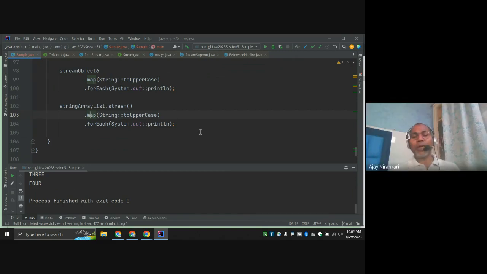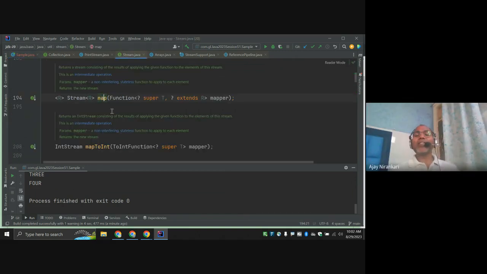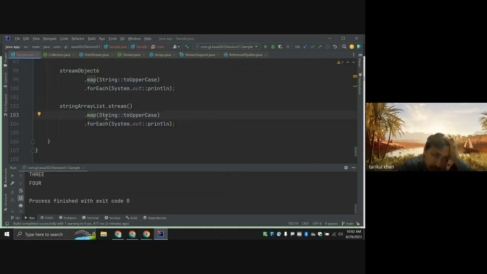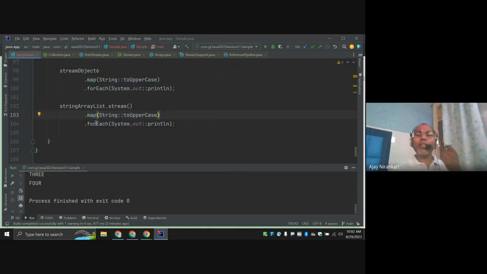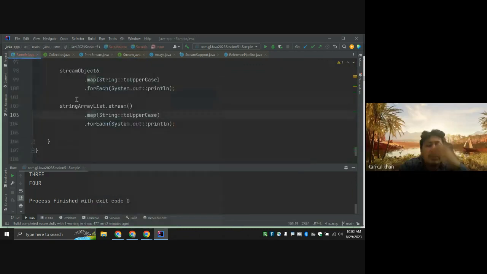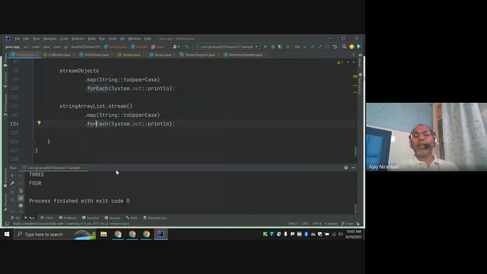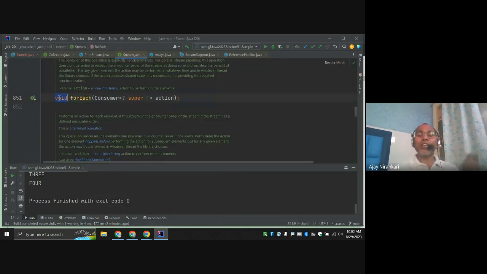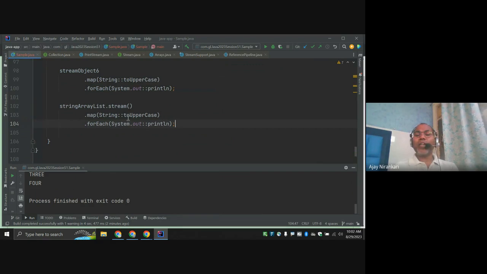Because map is a method that expects one functional interface. And what does it return? Stream. Notice, this map again returns a stream. Then we can call the forEach method. Map returns a stream itself, due to that I am able to call forEach. And forEach returns nothing. After that, you cannot call any method like toList here, because it is not returning a stream.